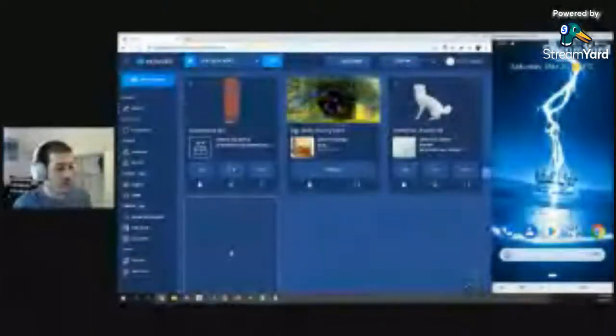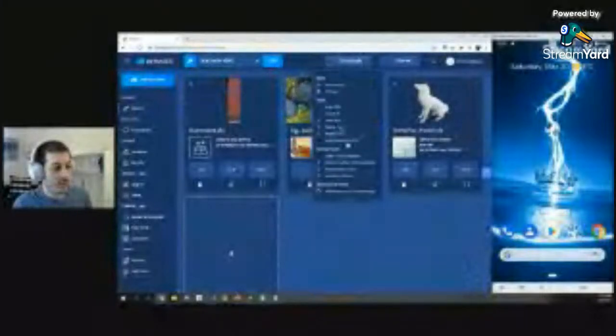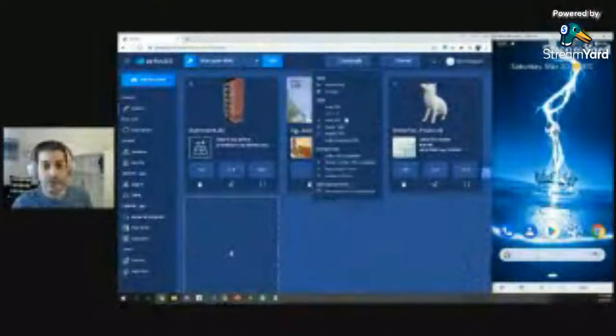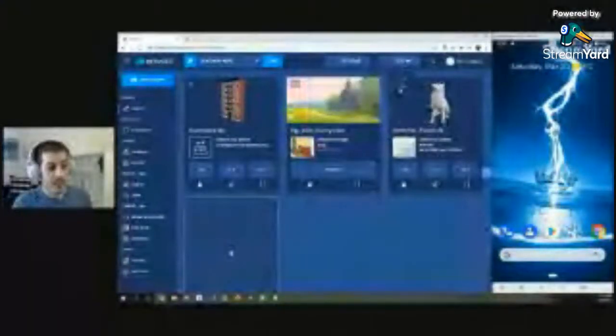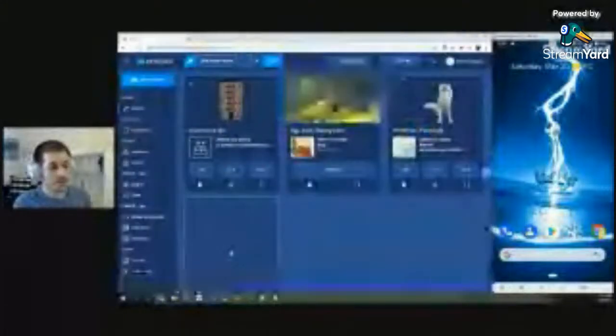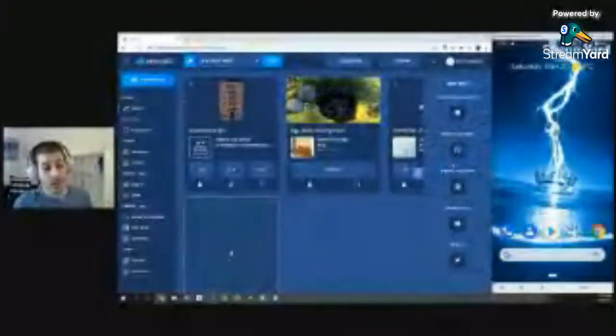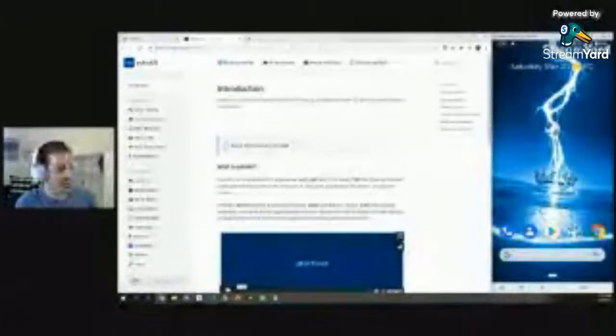Let me show you other stuff that you can do in the console yourself. So we already saw the downloads menu, where you're able to see the different SDKs that we support and integrate that into your application or just download the sample apps. You can also swap a theme, which is really cool, to change the colors of the console. You can use the help menu, which is really, really important. It gives you a link to our documentation, which I'll share in the comments right here.